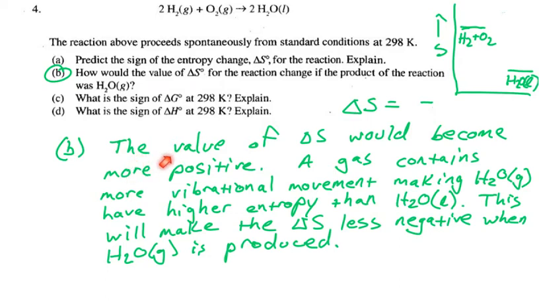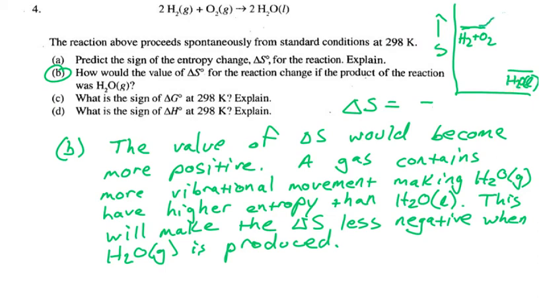So my answer is here. The value of delta S would become more positive. A gas contains more vibrational movement, making water gas have a higher entropy than H2O liquid. So look up here, I've drawn a diagram to kind of explain this idea. So the entropy of the starting materials we think is higher because there are more gases and they have more random movements. The liquid is lower in entropy, and that's why we're getting this negative delta S.